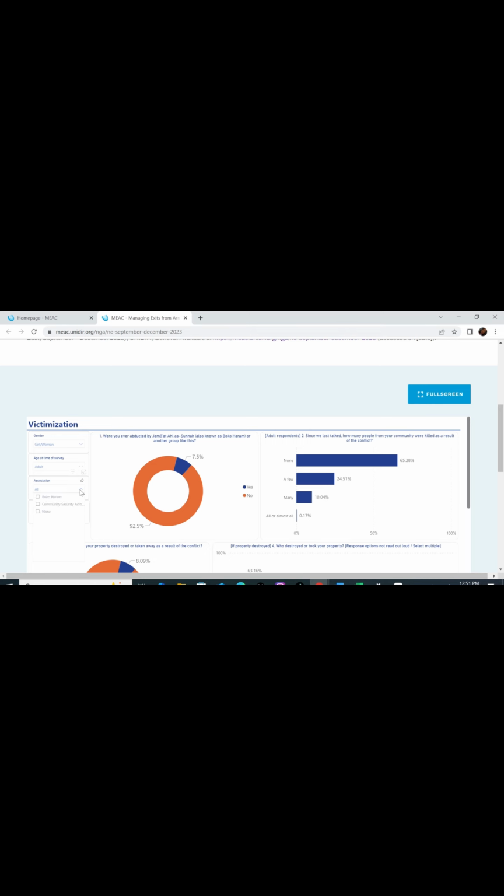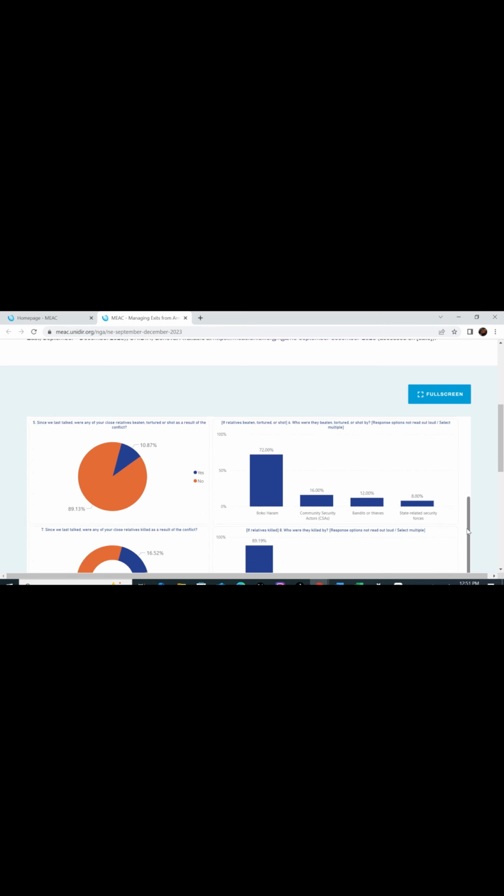Let's also filter it to women that are associated to Boko Haram. If you check, you notice there's a change. So you see the responses. You can see the number of yes has also increased in the first question. So yeah, you can filter.